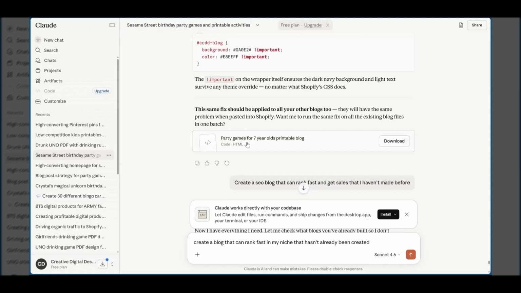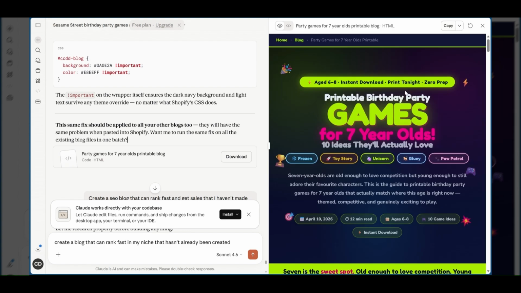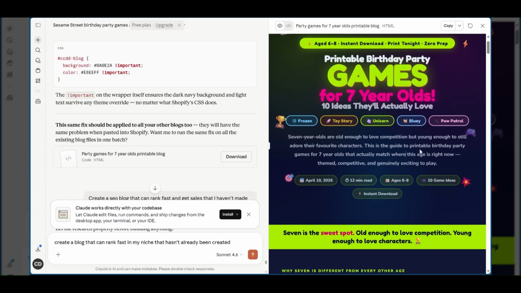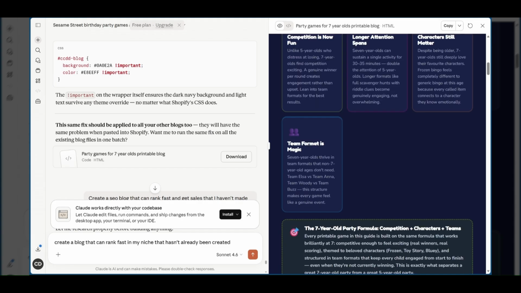So here we go. This is a blog that they created for me and it says download, because this is perfect if you have a Shopify or a Wix or some type of website where you're able to add the code in. And I'm going to show you guys how to do that as well. Basically they gave me the code with the full design. So I'm going to select that, and all you have to do is hit copy and paste it directly in where you have your blog. As you can see here, they created this whole entire design and you can edit the text inside your website as well, but the entire design is already created.